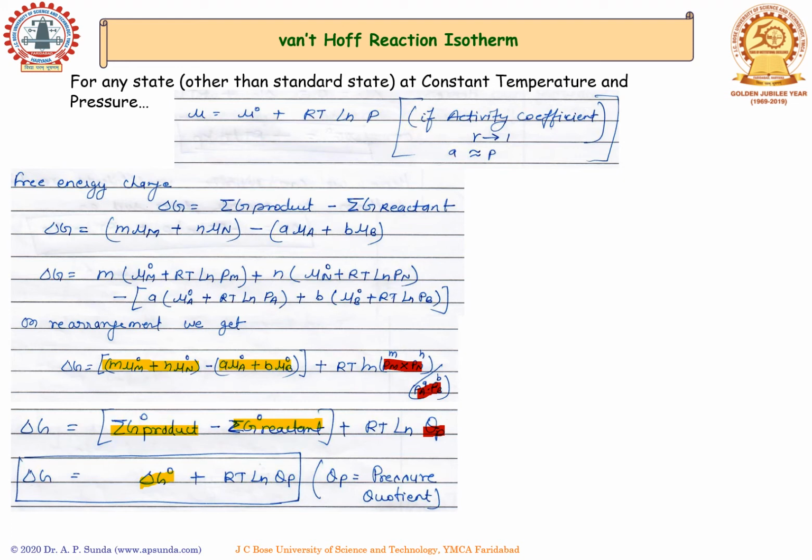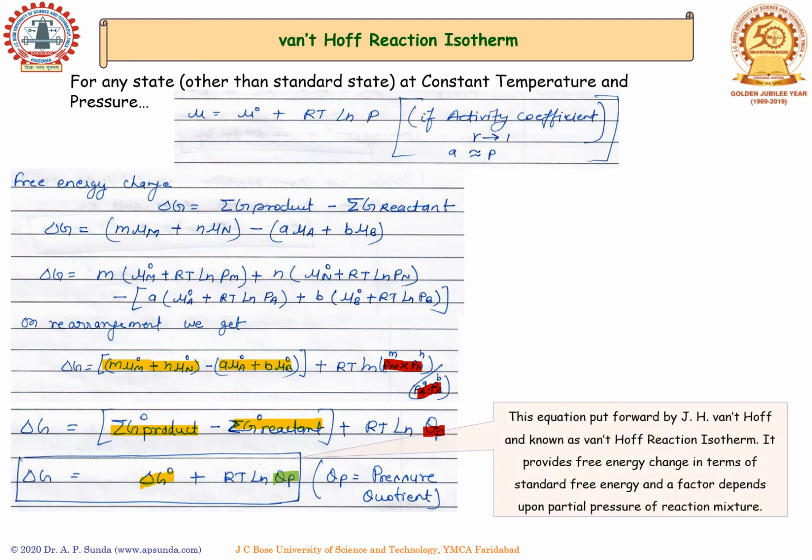And we can simplify this equation and we get the final expression as delta G equals free energy change in standard state plus RT multiplied with the log of reaction quotient Qp. This equation was put forward by J.H. Van't Hoff and is known as the Van't Hoff reaction isotherm. It provides free energy change in terms of standard free energy, and the factor depends upon the partial pressure of the reaction mixture, that is nothing but the pressure quotient.